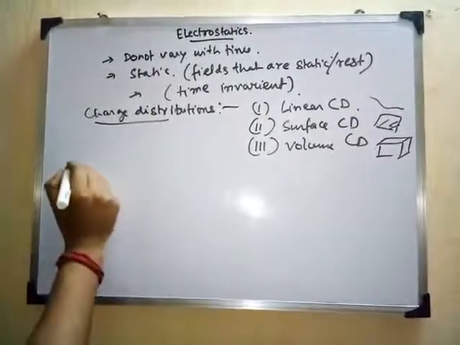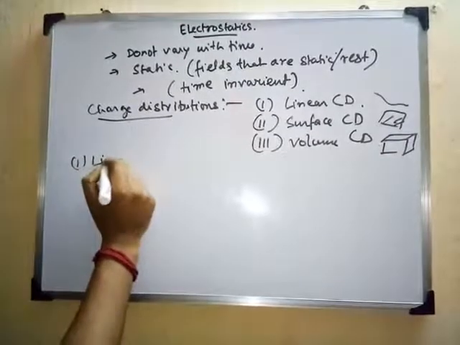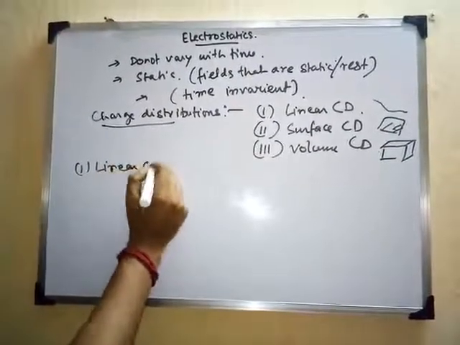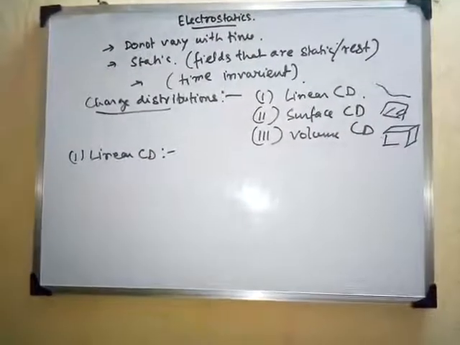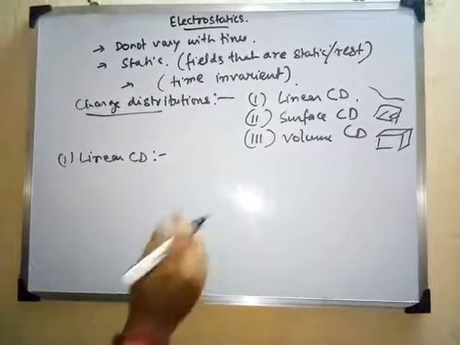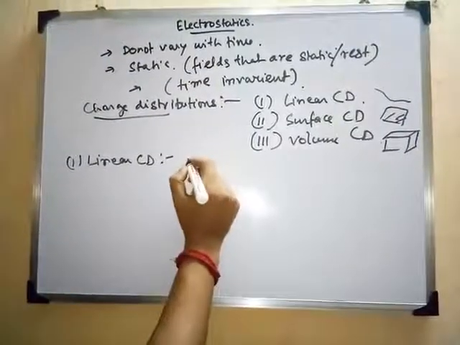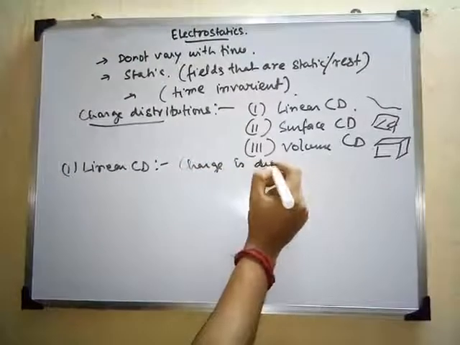So first let us see what linear charge distribution is. In case of linear charge distribution, the charge is distributed uniformly along a line.